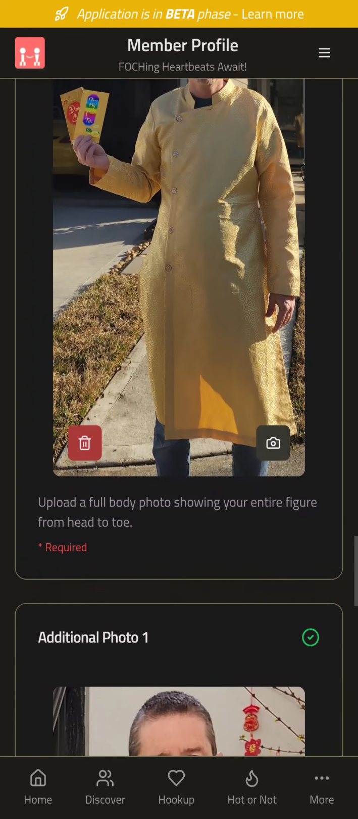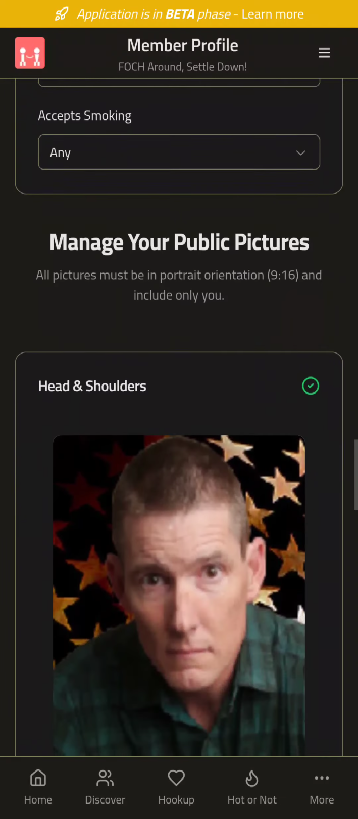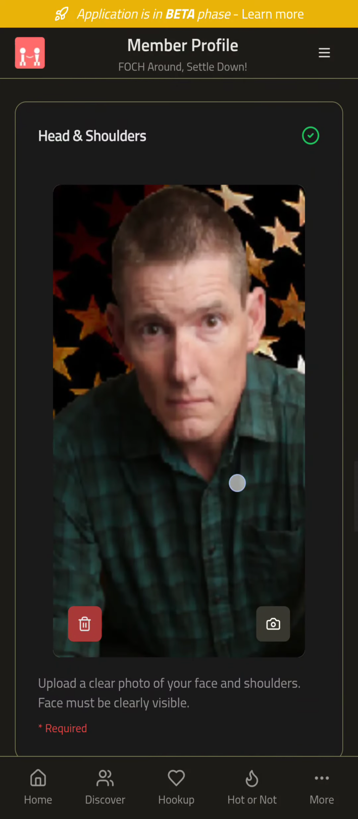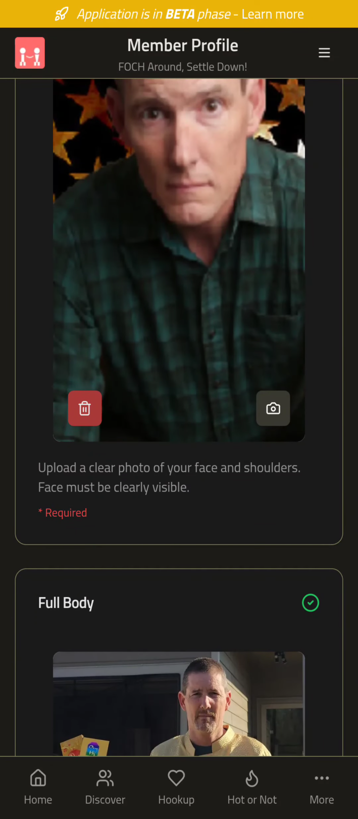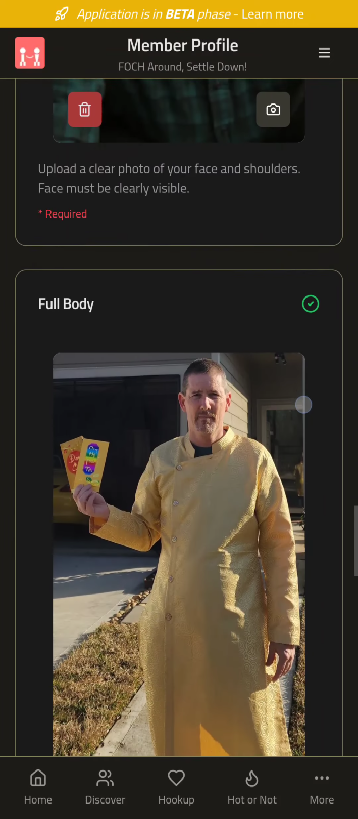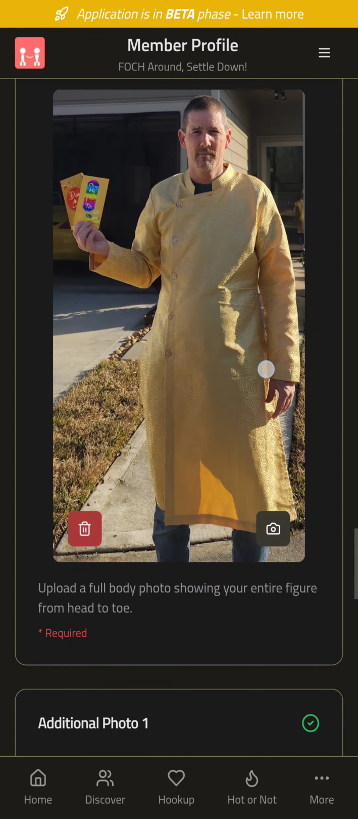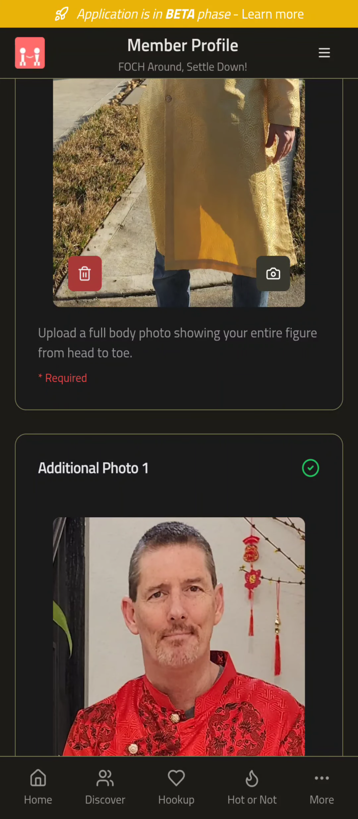Then you get down to your 5 images that you have. These are the only 5 images that you can upload that get approved before people can see them. This one here has to be head and shoulders, no matter what, right? If you delete it and upload another one, or you just upload another one and replace it, it's got to get reapproved before anybody can see it. Full body, again, you got to get a full body shot so people can see. That is required, as you can see right here.